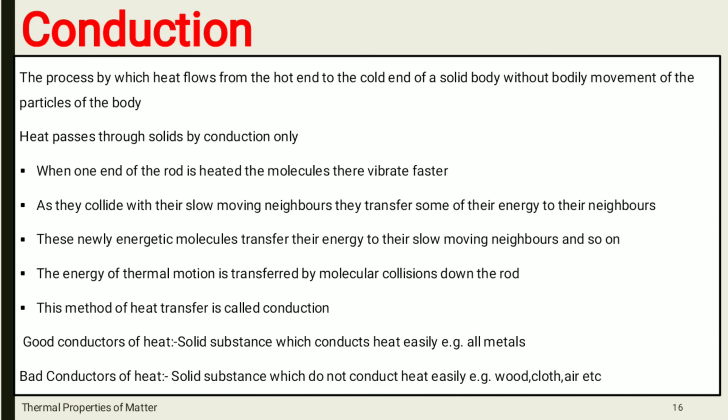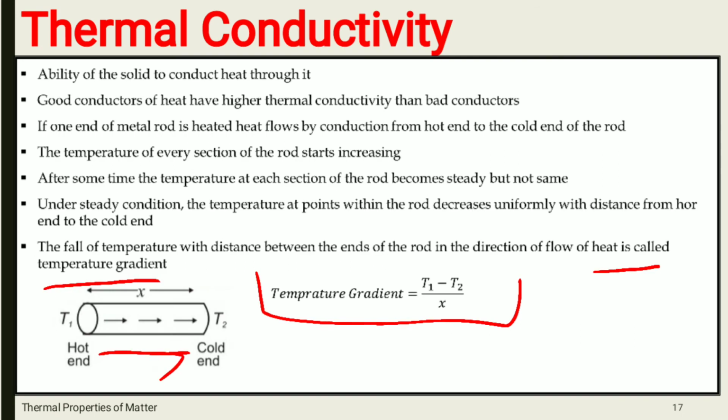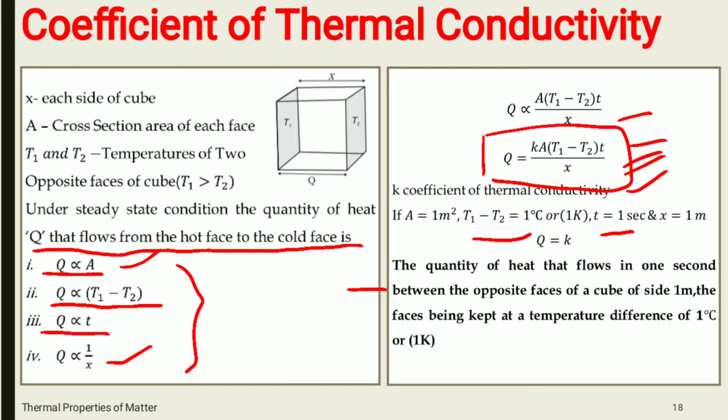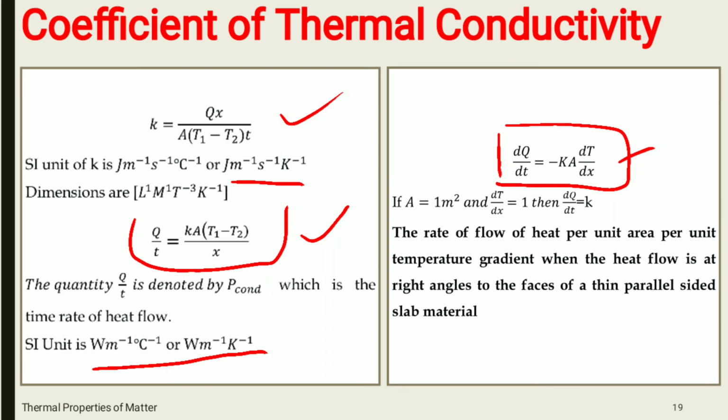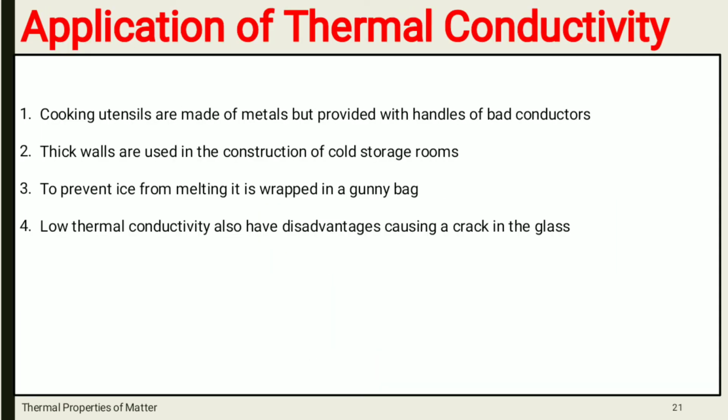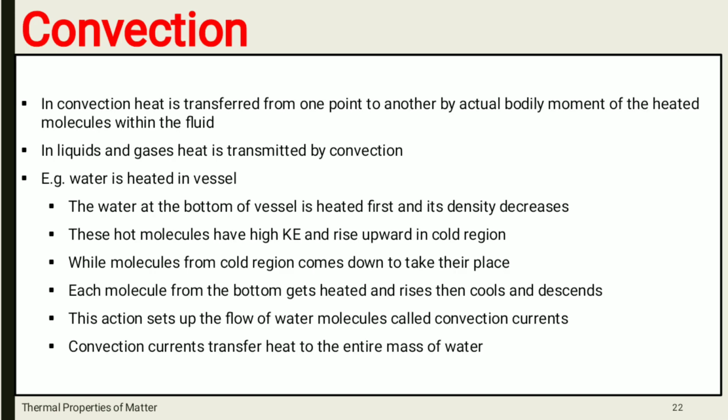This is the process of heat flow from the hot end to the cold end in a solid, without bodily movement of the particles of the body. Then we studied thermal conductivity, the coefficient of thermal conductivity, then thermal resistance and applications of thermal conductivity. In the next lecture, we are going to start with convection. Okay, thank you.